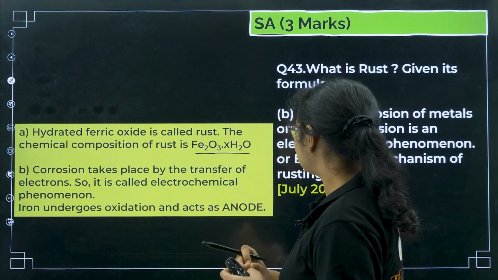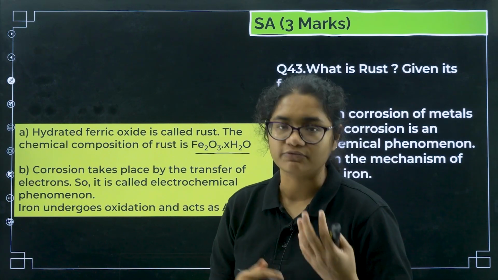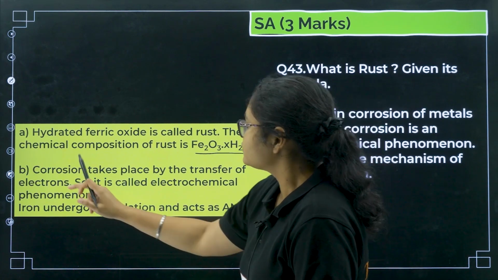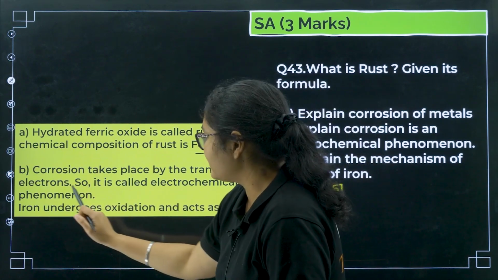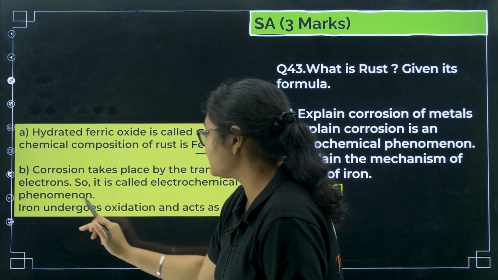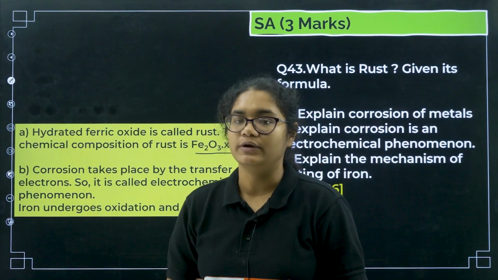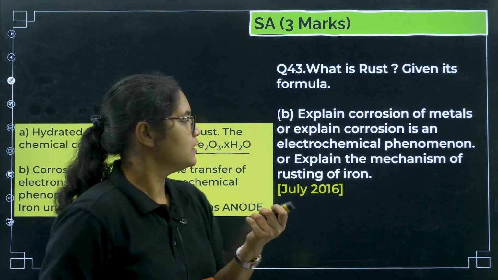Now how can you explain that corrosion is an electrochemical phenomenon? Corrosion takes place by the transfer of electrons, so it is called an electrochemical phenomenon. Iron undergoes oxidation and acts as an anode here.